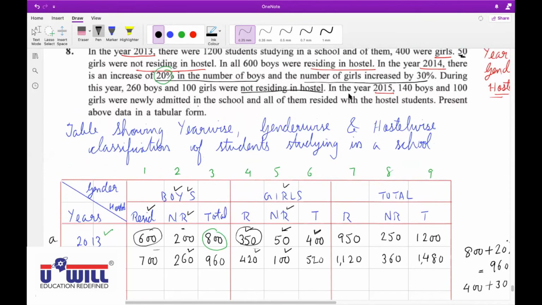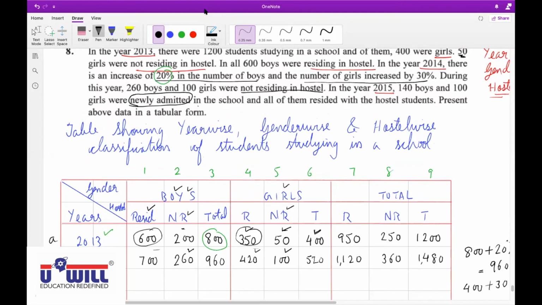Read the last information for 2015. In the year 2015, 140 boys and 100 girls were newly admitted in the school. All of you circle newly admitted. Now, what will you do with this 140 boys newly admitted and 100 girls newly admitted?